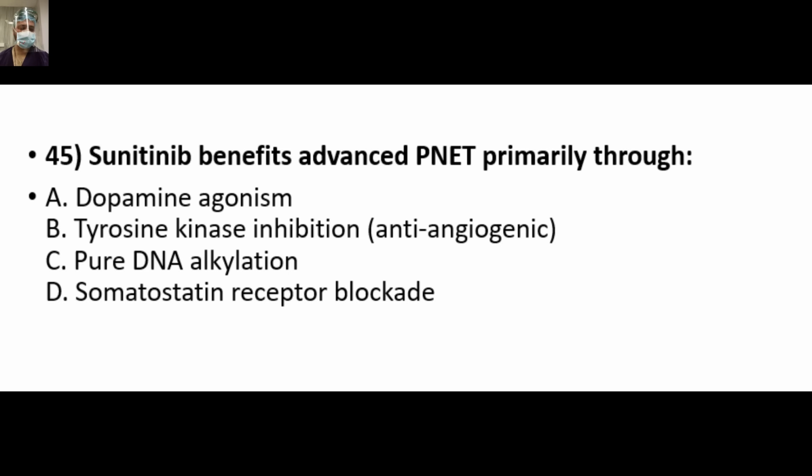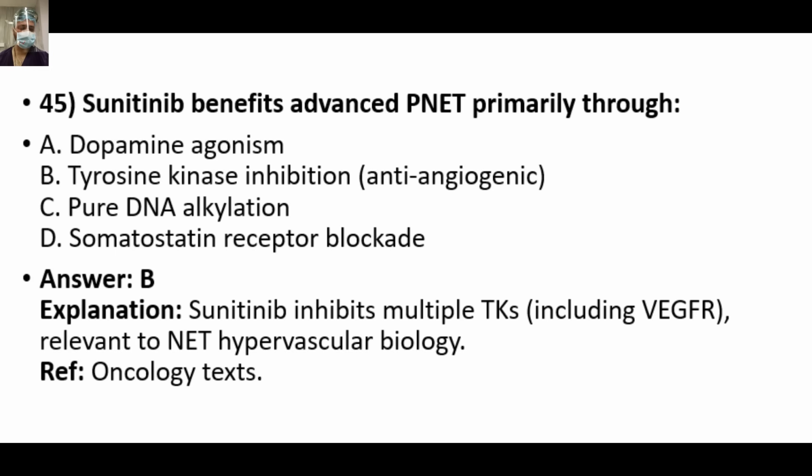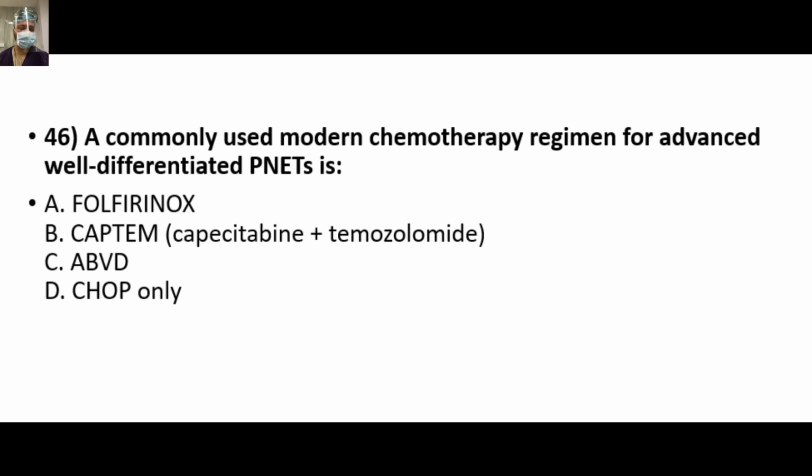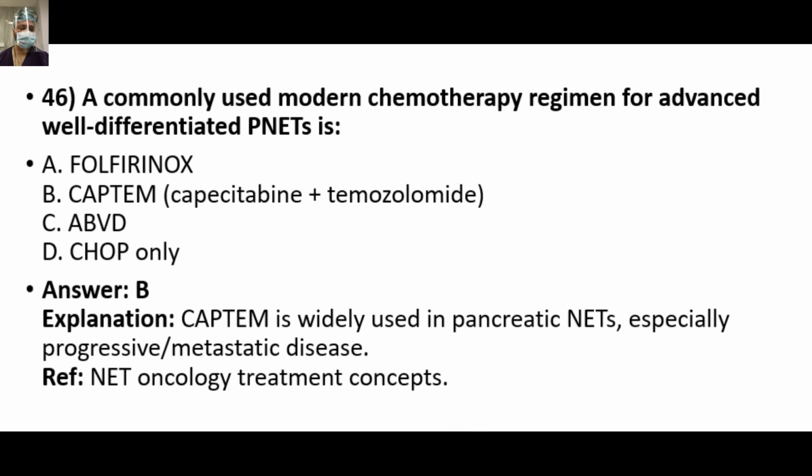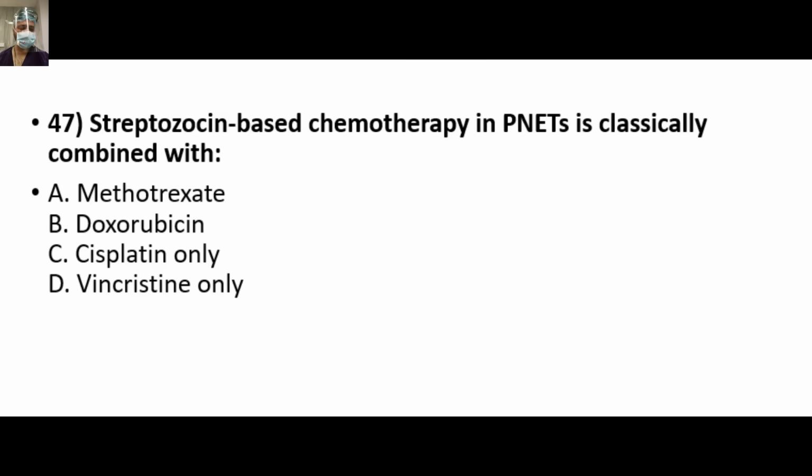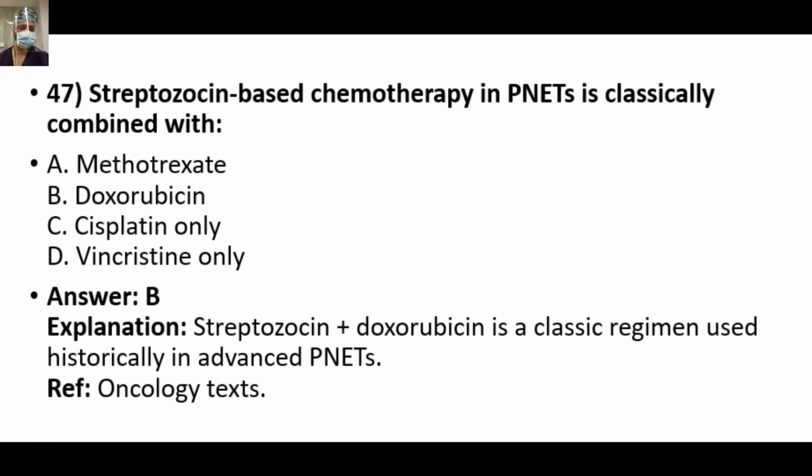Sunitinib benefits advanced PNET primarily through option B, tyrosine kinase inhibitor, TKI, anti-angiogenic. A commonly used modern chemotherapy regimen for advanced well-differentiated PNET is option B, CAPTEM, that is capecitabine and temozolomide, widely used in pancreatic NET, especially progressive and metastatic disease. Streptozocin-based chemotherapy in PNET is classically combined with option B, doxorubicin. So streptozocin and doxorubicin is a classical regimen used historically in advanced PNETs.